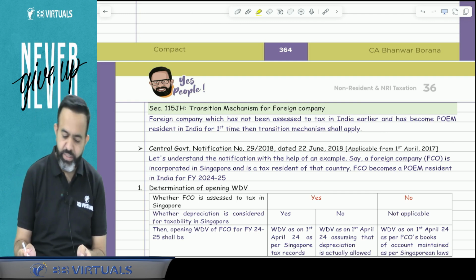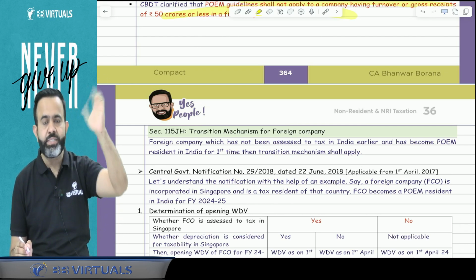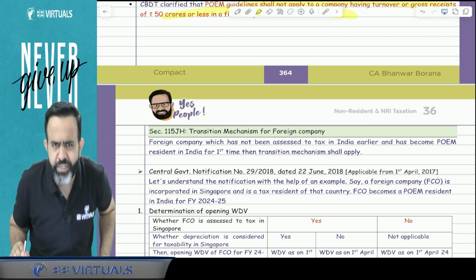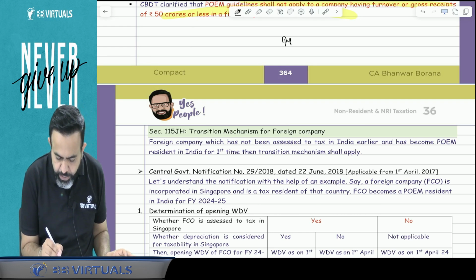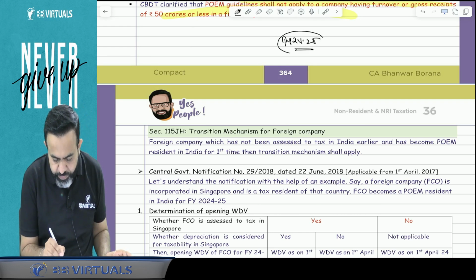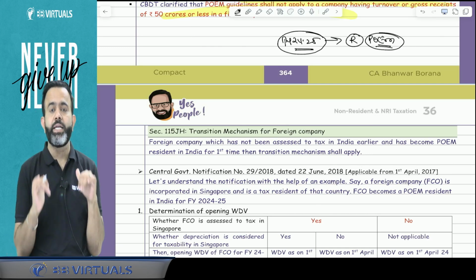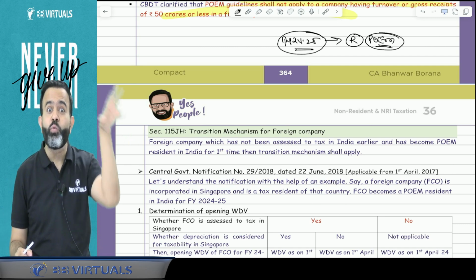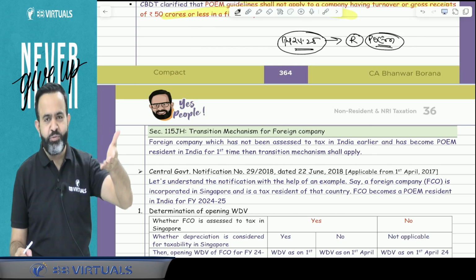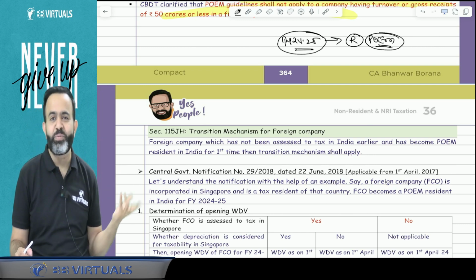What is this transition mechanism? Guys, for example, there is one foreign company, a Singapore based company. Earlier that company was, suppose, non-resident. Suppose in the current year, previous year 24-25, that company became POEM resident. Means due to the POEM, that company became resident in India, and then you know that whole world income is taxable. Because if you are resident in India, then global income is going to be taxable for that company.